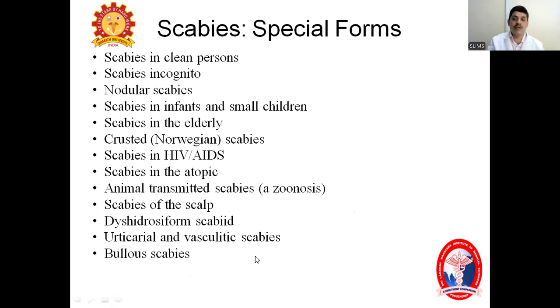Bullous scabies. Why the name is given, as the name says. Here we see papules, pustules as well as bullae. So that is why it is called bullous scabies. Usually these bullous scabies are seen in kids and elderly also sometimes, where immunity is slightly less. So these are different special forms of scabies.